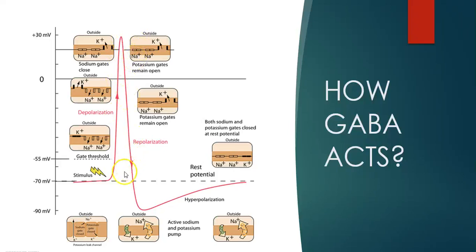But in case of hyperpolarization, this curve goes down below minus 70 millivolt. This level is polarization. When it goes down, it is hyperpolarization. If it goes up, it is depolarization. And that's how GABA works. Because GABA carries more negative charges inside the cell, that makes it hyperpolarized. And if it is hyperpolarized, it inhibits the nerve signal transmission.